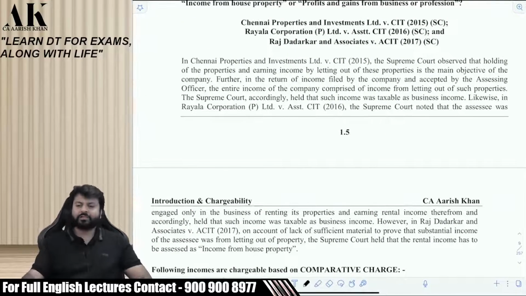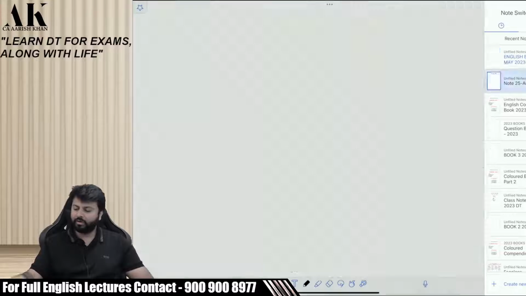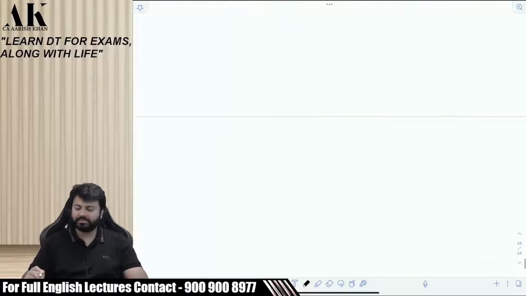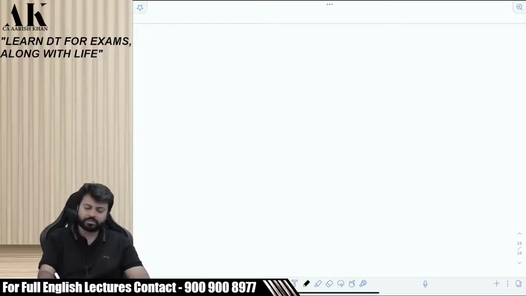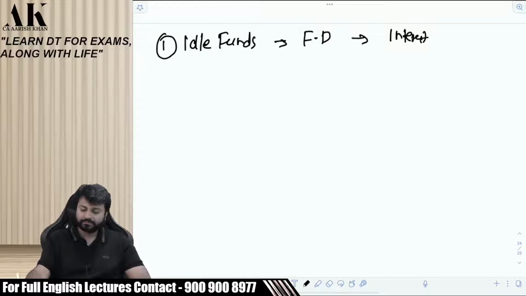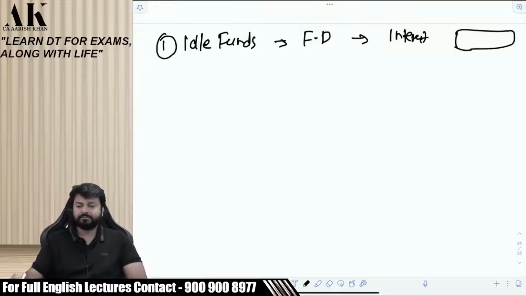So coming back to the discussion of classification of income, don't take classification lightly. Take it very seriously. Wrong classification, wrong computation. Let me ask you a few more questions now. Next question. Pay attention, please. Suppose I have idle funds. So I invested that idle fund in an FD and I got some interest out of it. Where will it get classified? Fast.